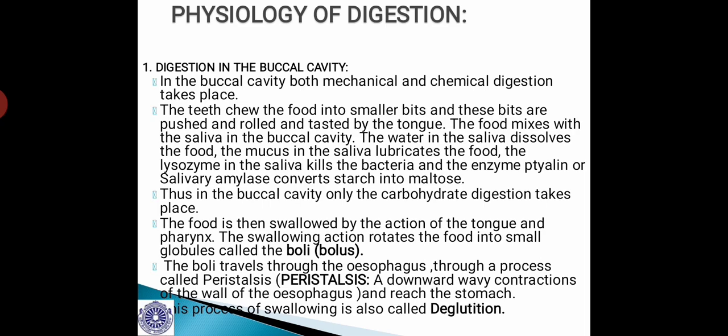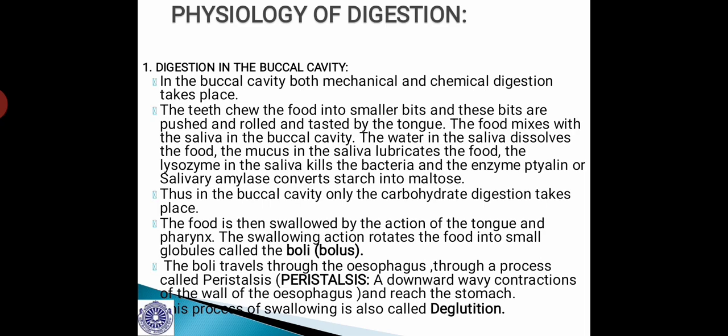And the fourth step of the mechanical digestion occurs in the whole part of the small intestine, which we call the segmentation movements. And the segmentation movements, as the name itself suggests, are the part by part flow or movement of food mass in different parts of the small intestine towards the large intestine. So these are the four basic steps involved in mechanical digestion, and let us go through such details here.